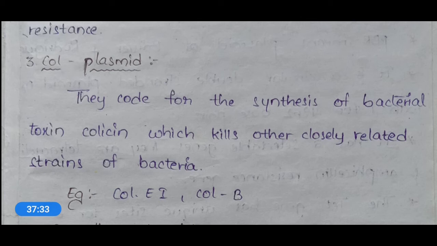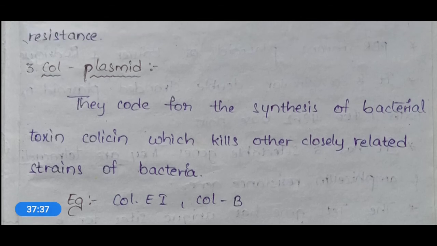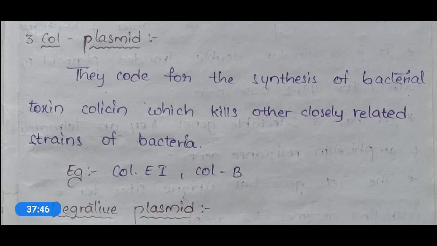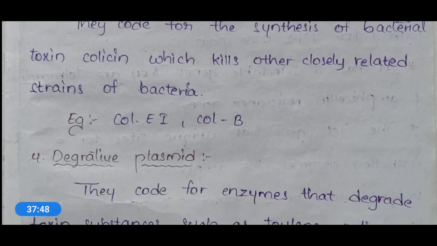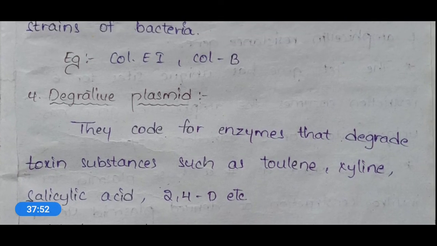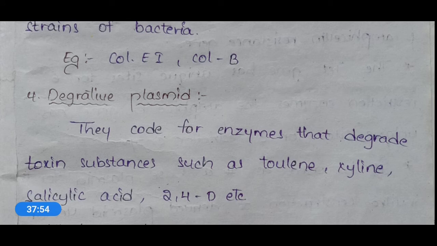And here the best examples for col plasmids are col E1 and col B. So these are the 2 types of plasmids, okay. And the next one is degradative plasmid. Here these degradative plasmids will code for enzymes which degrade toxic substances, okay.